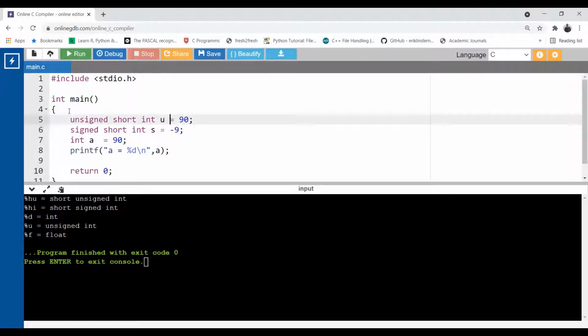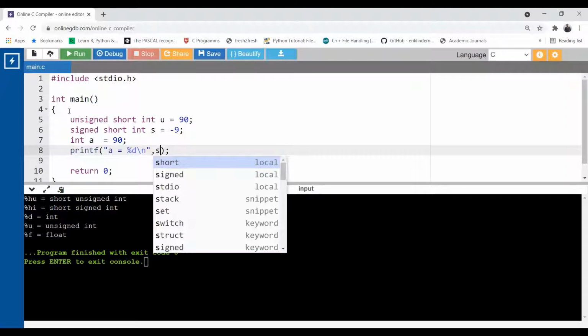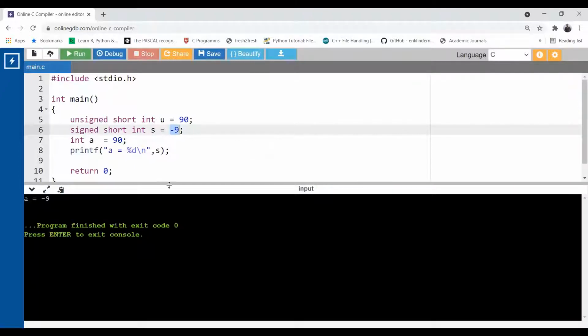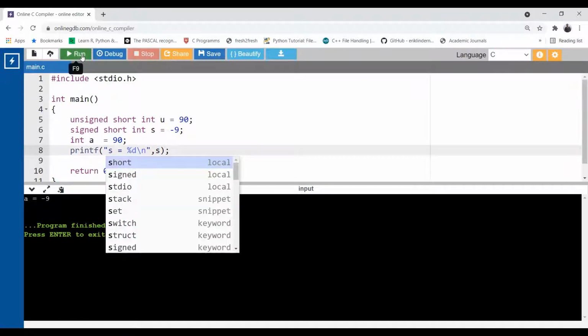But here, let's see what is happening. If I use s here with %d, there will be no issue because %d is integer, and if you remember, the range of integer can cover this signed number as well. So if I now run this program, there is no issue. I get the value -9 because I am printing s here, so it should be s. Yeah, there is no issue for that.